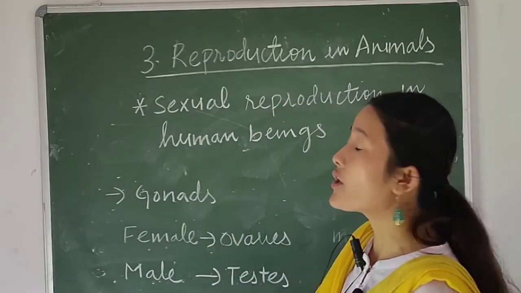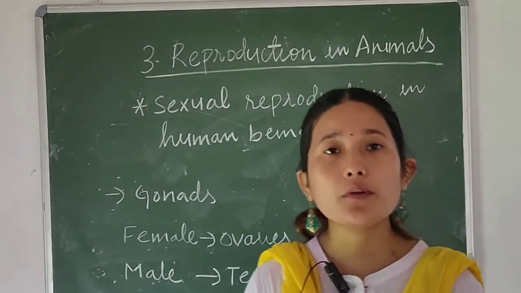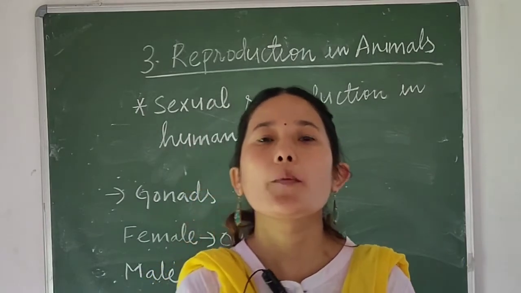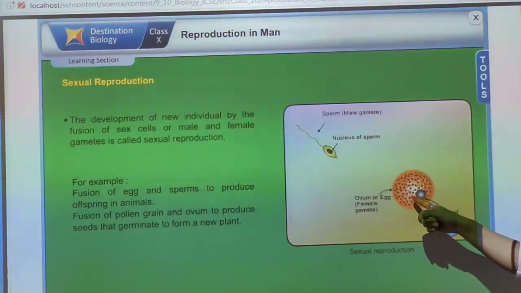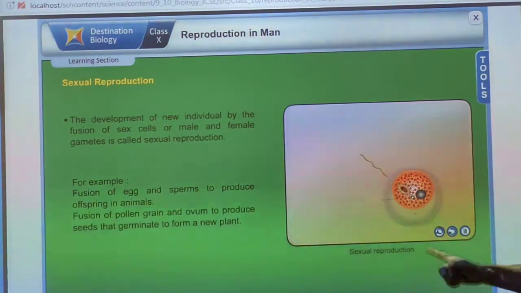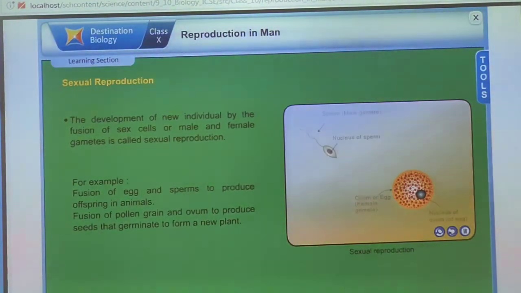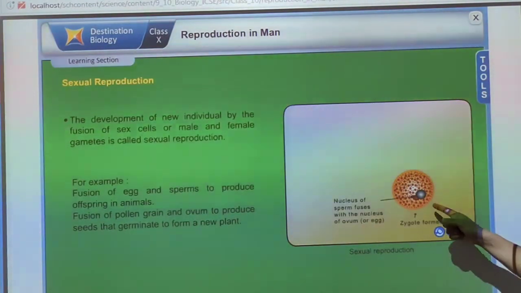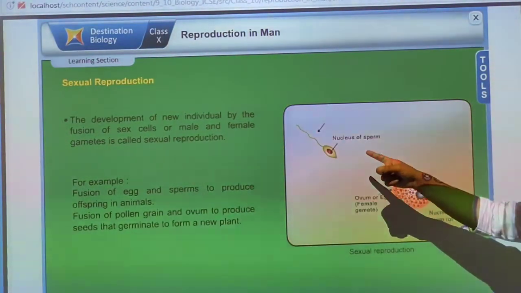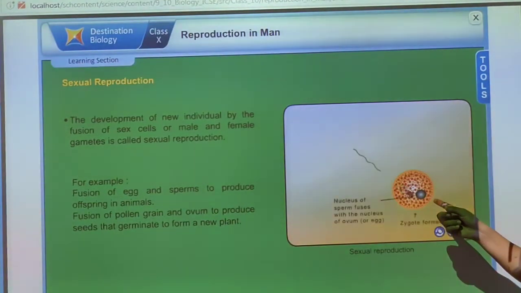So by the fusion of egg and sperm, the new individual is produced. The sperm fuses with the egg in order to form a zygote, and the zygote later on will give rise to a new individual. You can see in this video how the sperm is fusing with the egg.